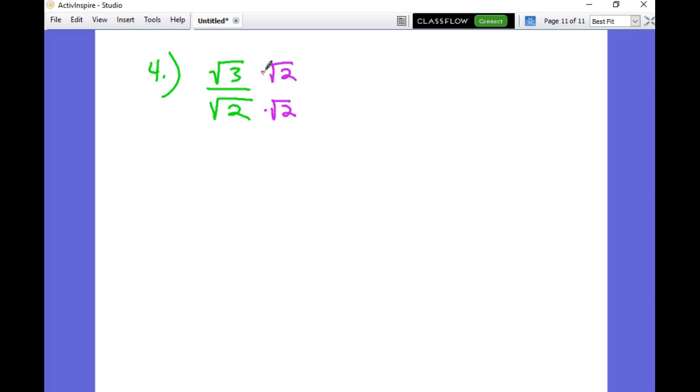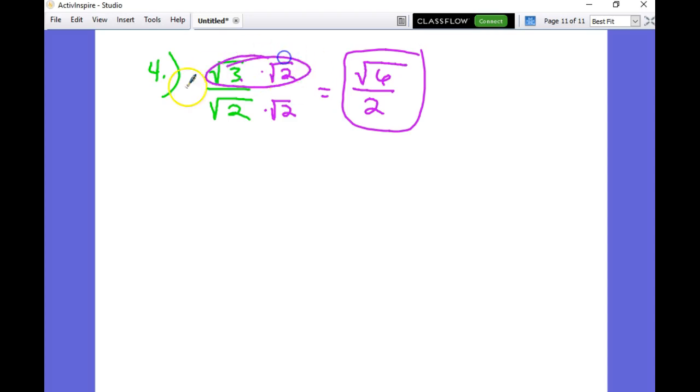Why can we multiply them this time? Because they're both square roots. Let me ask you a question. Can I reduce these? No, because the top is a square root and the bottom is not. That is our final answer. So it's all about keeping the rational separate from the irrational. We can multiply these, but we can't reduce those, because if they're both square roots, you're good. If they're not both the same, you can't.